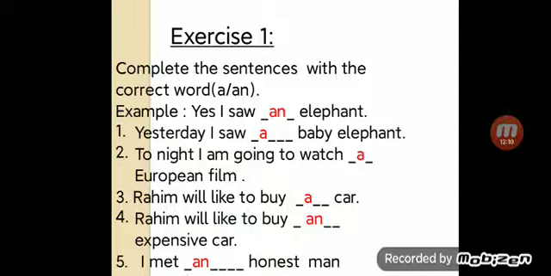Here, students, we have already described the rules for you, and here is the exercise with the rules. I think you can clearly answer these questions and practice with your exercise book in your English for Today book of second paper. Then it will be very clear for you to know about articles and to answer the exercises on articles.